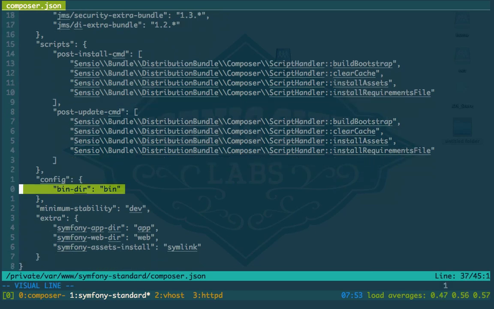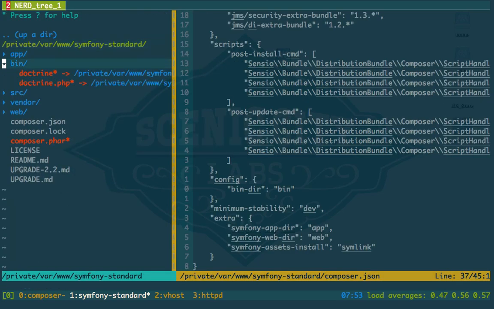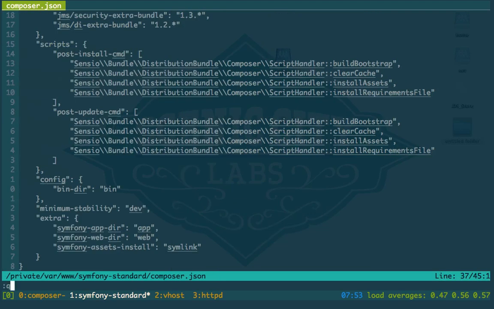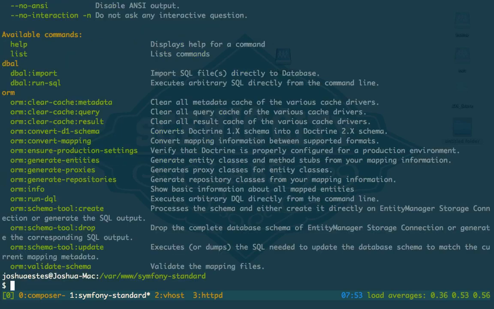The bin directory is kind of interesting. Let me see if I have that. You don't really need this. I'm not exactly sure why. Some scripts, whenever you install them through Composer, they'll actually come with kind of like a command line tool that you can use. None of this stuff really works.